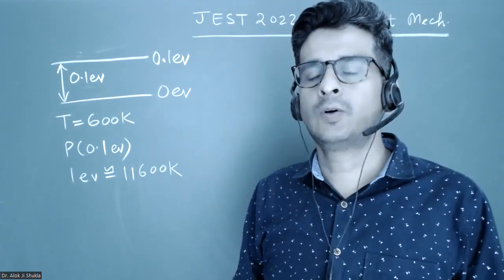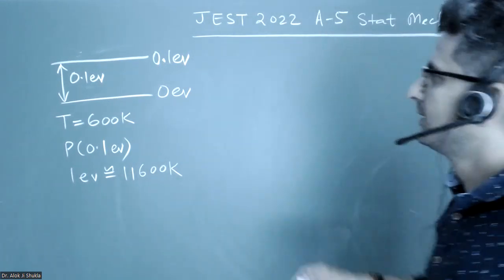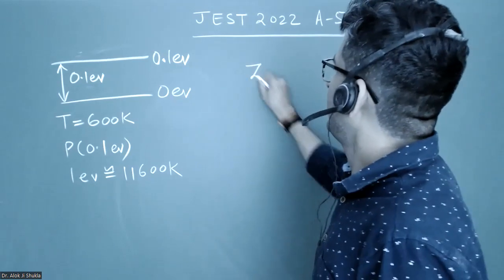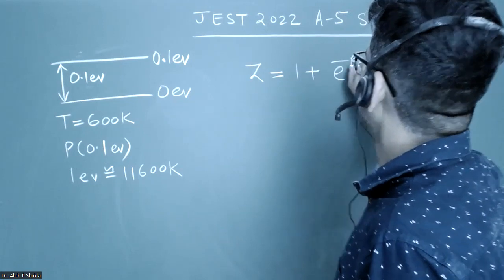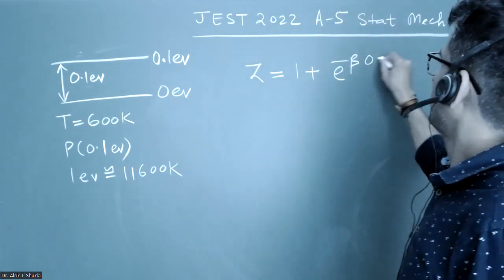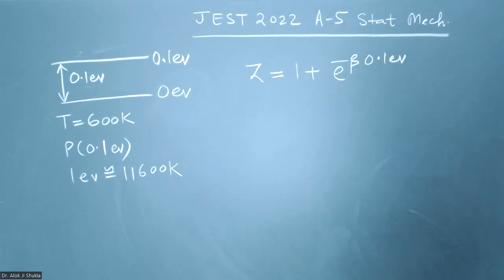Okay, so if I go by simply writing the partition function, Z will be equal to 1 plus e to the power minus beta into 0.1 electron volt. Okay, so this will be the partition function.